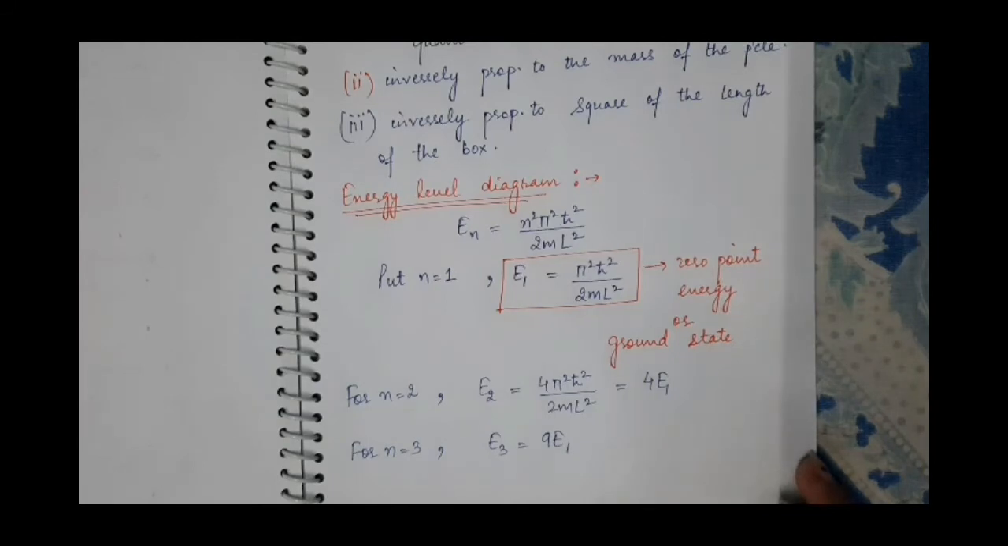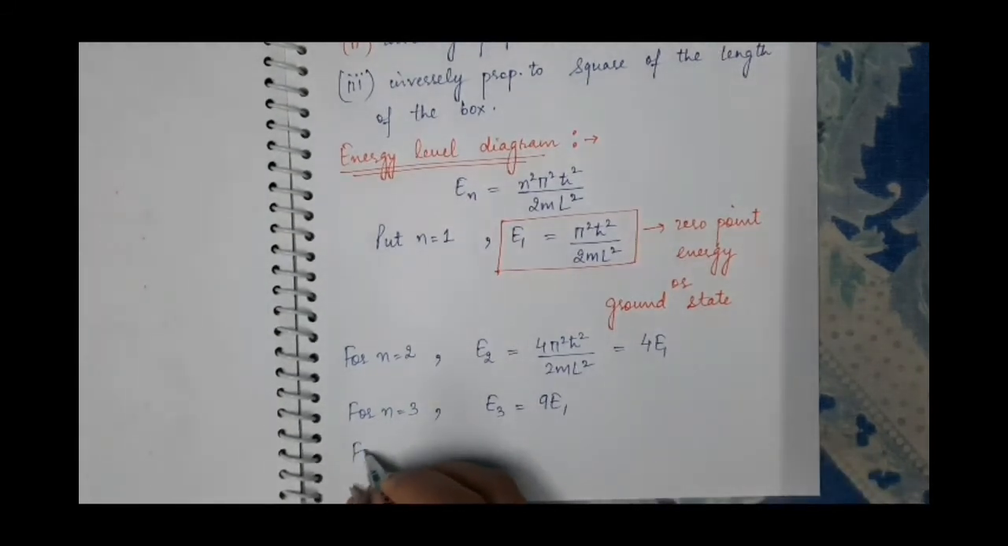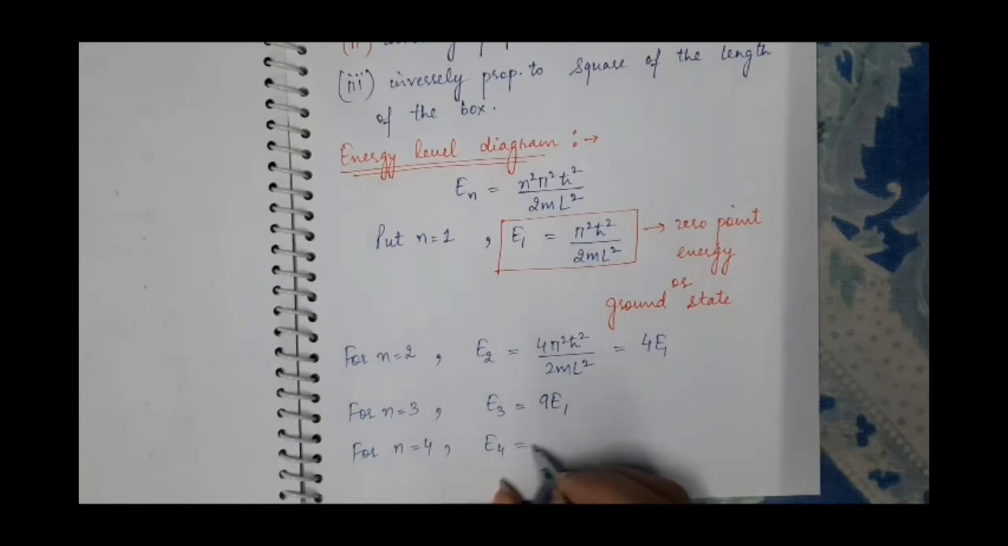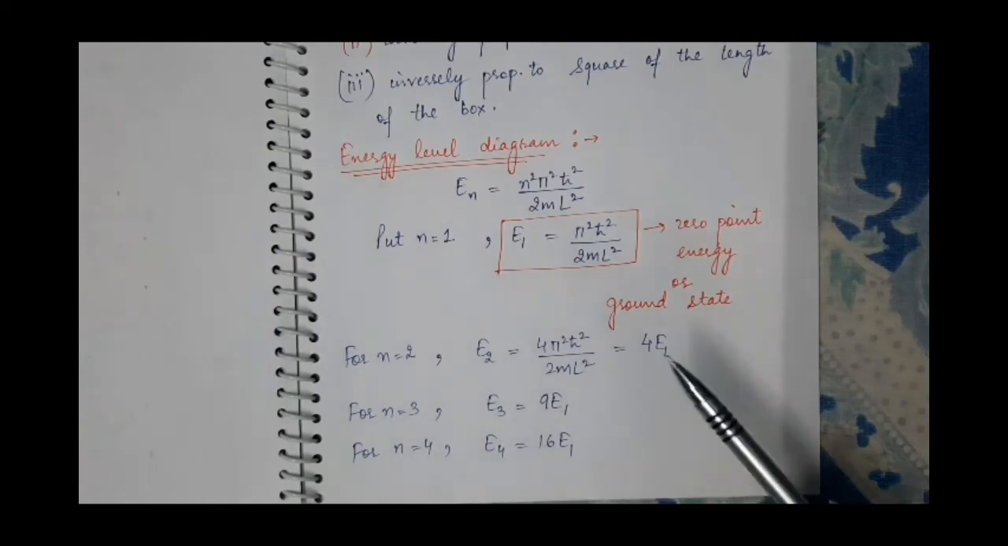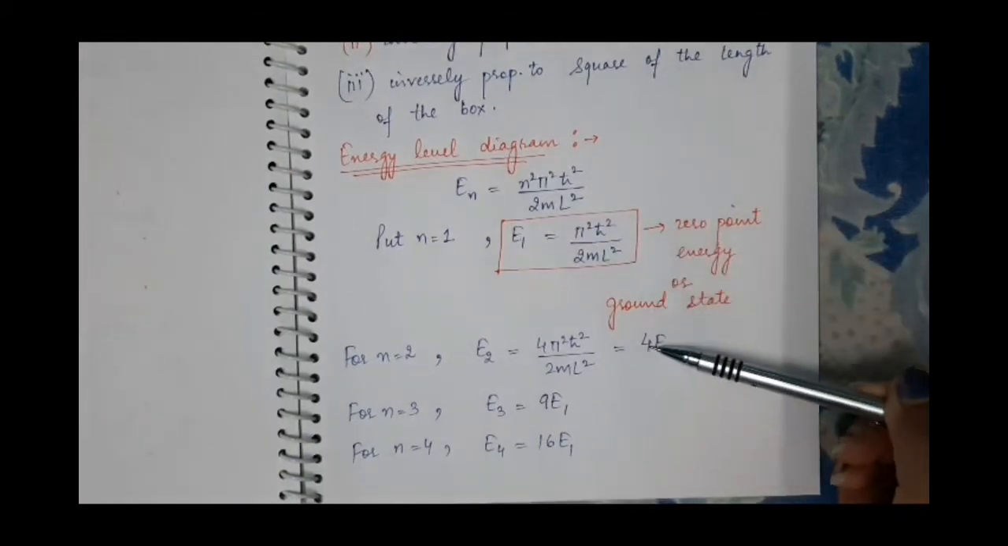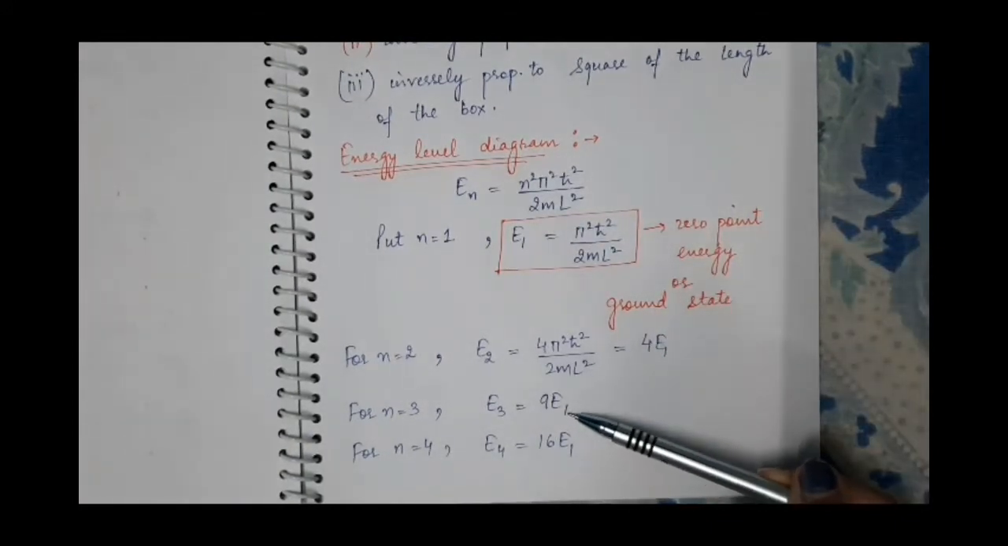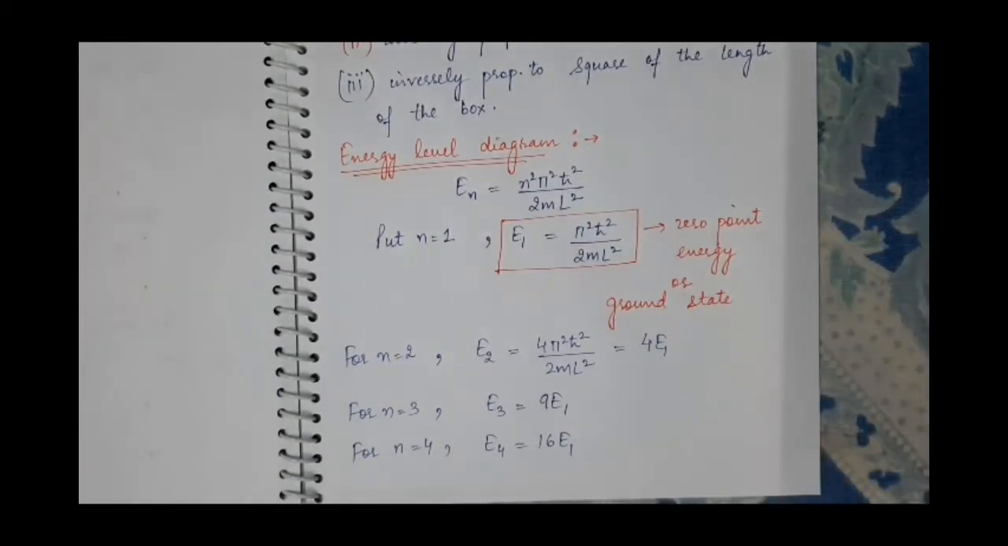Similarly, for n equal to 4, E4 will be 16E1. So you can clearly see that the energy of the particle inside the box is quantized and it is not continuous, because there is a gap between E1 and 4E1, then 4E1 and 9E1, 9E1 and 16E1. It means the energy values are discrete, and so on.